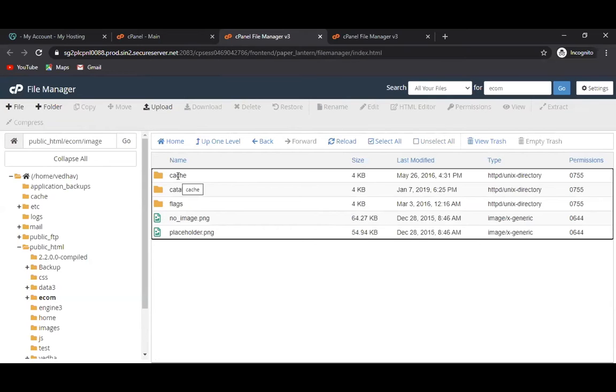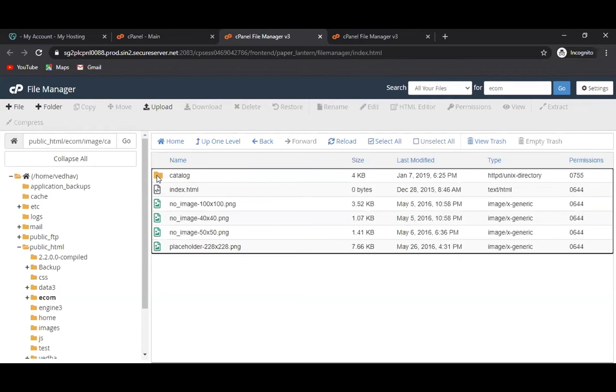The path was vdesign.co.in/ecom/images/catalog. After that slash cache, click on cache. And within that, catalog.